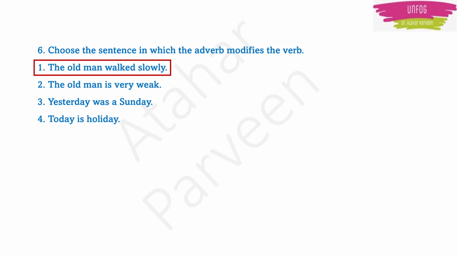Other 3 options I don't need to go through also, because there is no verb at all. How will adverb modify it? Correct? Is there any action word in other 3 options? The old man is very weak. Yesterday was a Sunday. Today is a holiday. So there is no action word here, right? If there is an action word it means that there is a verb. So if there is a presence of verb, then only it can be modified by adverb, right? Okay, you understand, right?